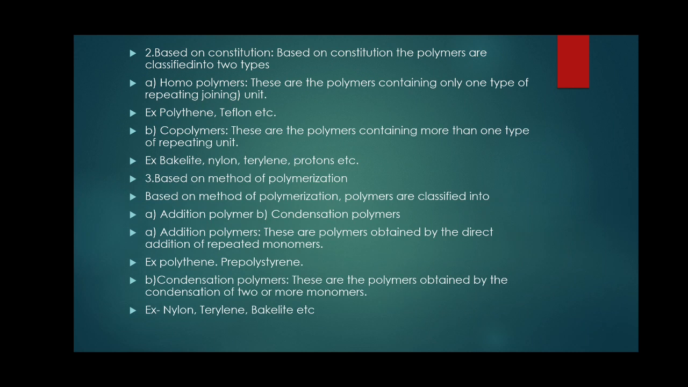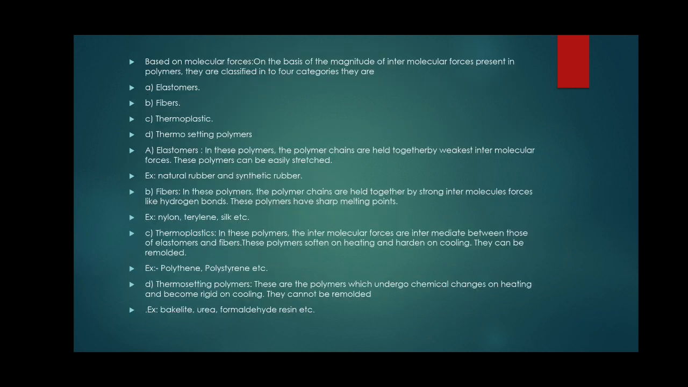Condensation polymers are the polymers obtained by the condensation of two or more monomers. Condensation is a chemical process. Examples: nylon, terylene, bakelite, etc. Based on the molecular forces, on the basis of the magnitude of the intermolecular forces present in the molecule, they are classified into four categories: elastomer, fiber, thermoplastic and thermosetting plastic.